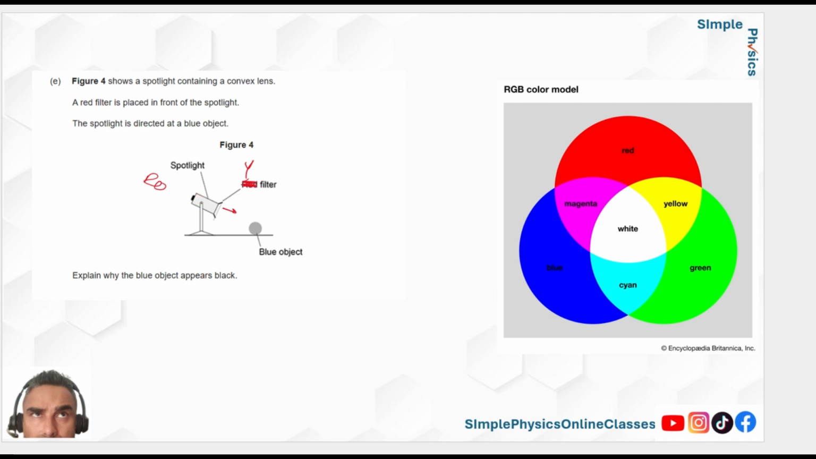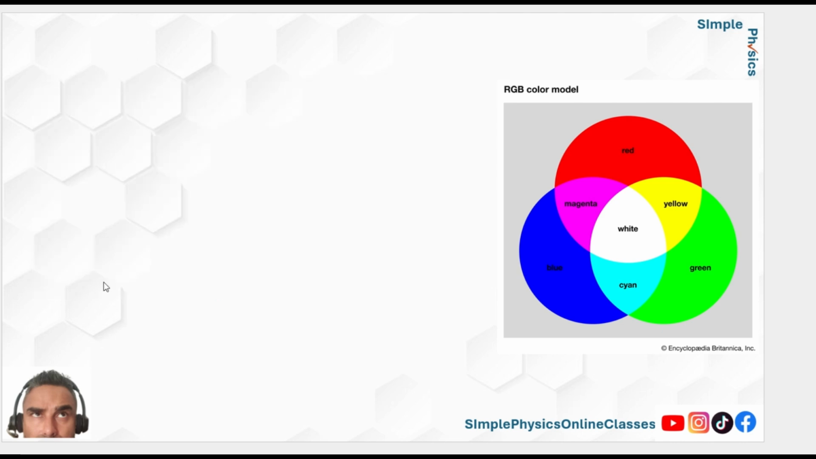And then let's say you had a cyan filter. Again, all the colors of the spectrum are given out by the spotlight. The cyan filter will only allow, this time, blue and green. So what color would the blue ball look like? Blue, because blue is there, so it appears blue. Okay, so that's just some basics of filters. Hopefully you made notes on that.